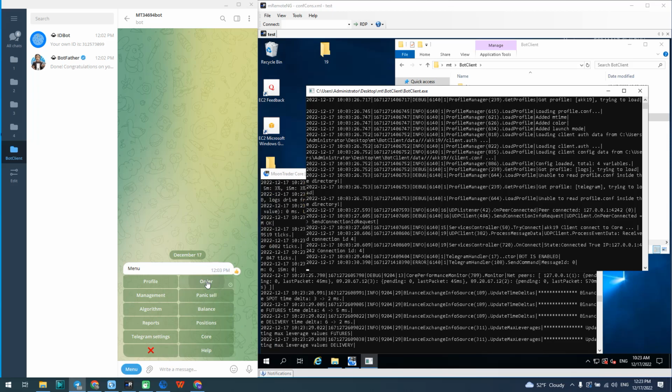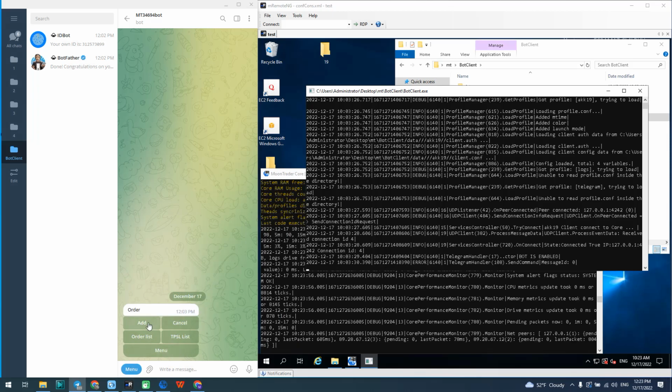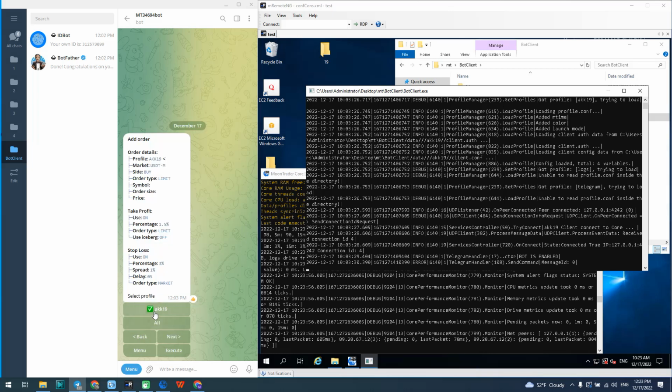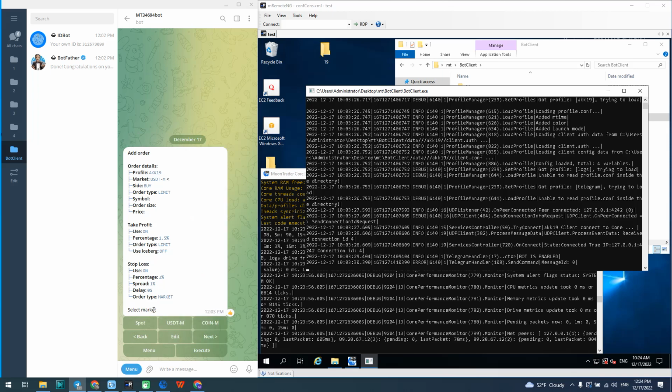The second tab is Orders. Here we can add and cancel orders, see the list of placed orders, also take profit and stop loss orders. For clarity, we will show how it works. First, we press Add and configure the parameters of our order, and then click Execute.